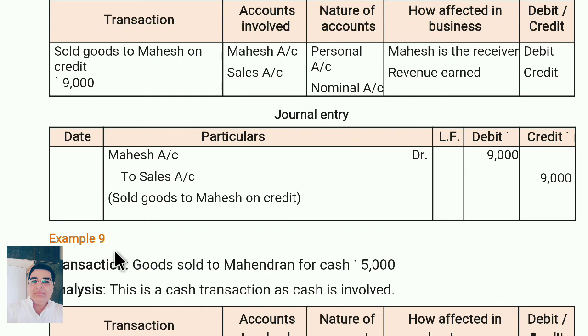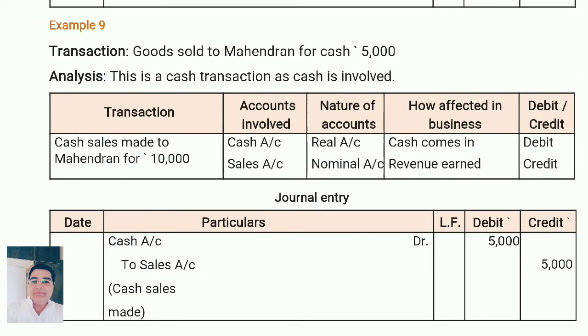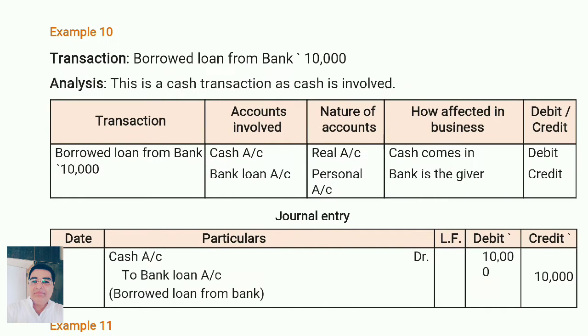Next, example 9. Goods sold to Mahendran for cash. When we are selling goods to Mahendran for cash, what comes in? Cash comes in. So cash account debit to sales account. Next one is what? Borrow loan from bank. When we borrow a loan from the bank, what comes in? Cash comes in. So cash account debit to bank loan account.